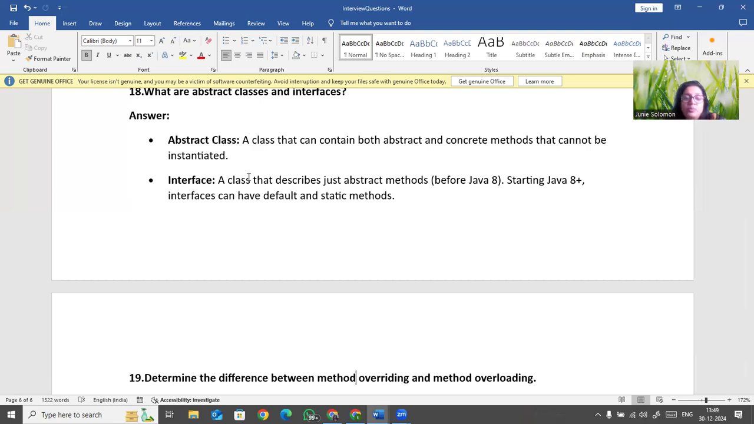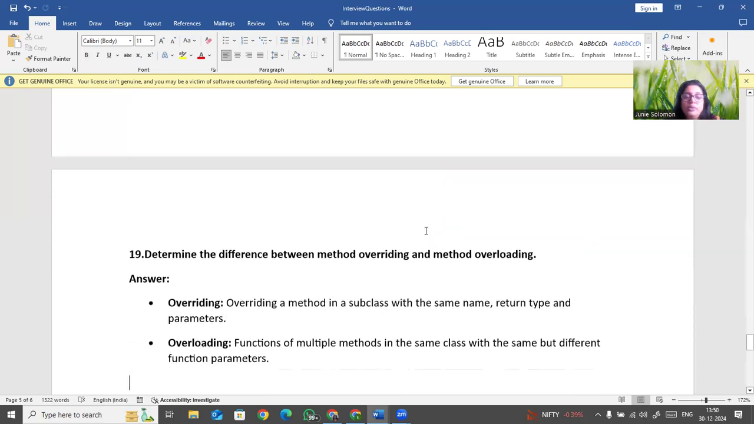Then interface means all your methods are abstract methods, and you don't have to write the keyword abstract. All methods are abstract only. That is called an interface. You can have final variables there. And in Java 8, an interface can have default and static methods also.